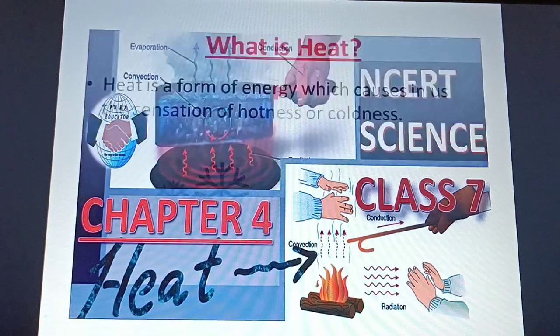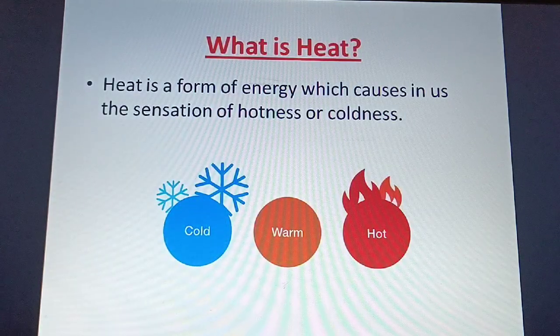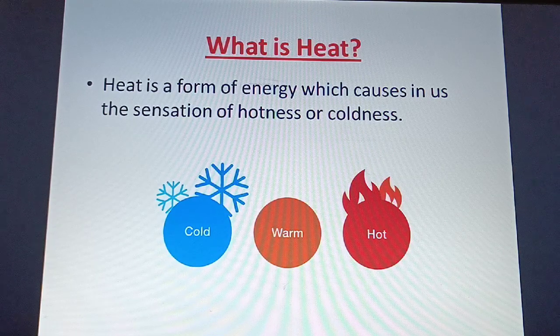So what is heat, students? Heat is a form of energy which causes in us the sensation of hotness or coldness. Okay? Heat is a form of energy, and sensation is nothing but feeling the hotness or the coldness.